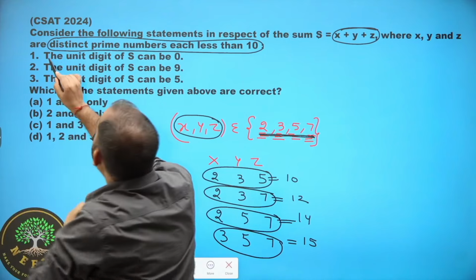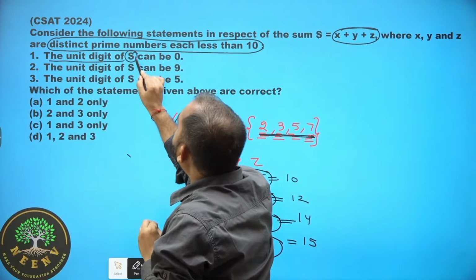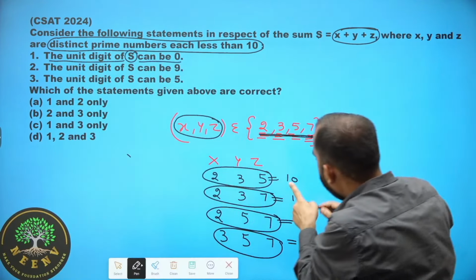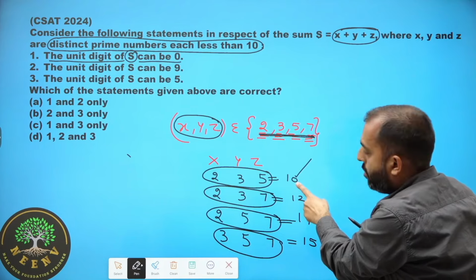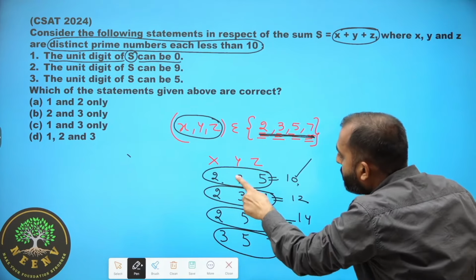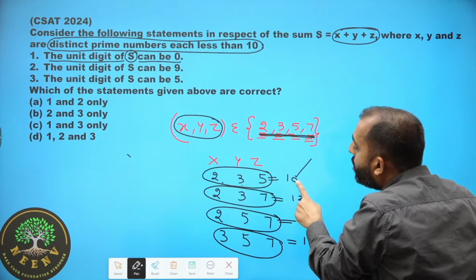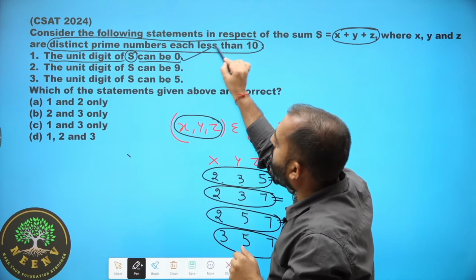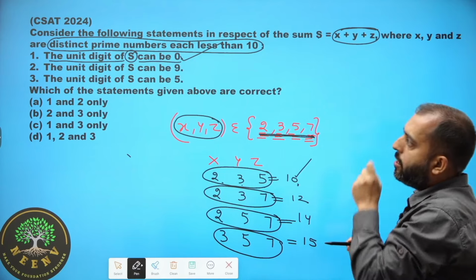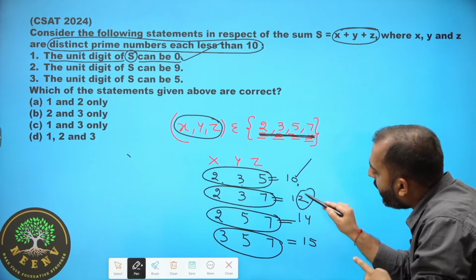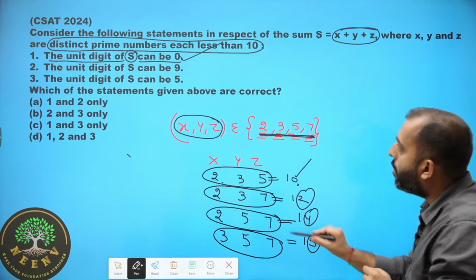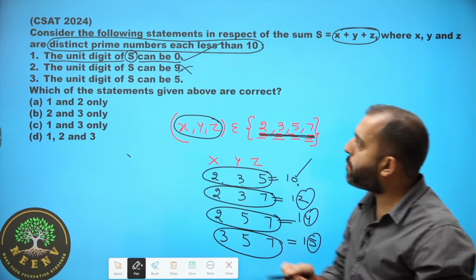Now, the unit digit of S can be 0. Yes. For this particular case, the unit digit is 0. What is S? Sum of these 3 numbers. So unit digit 0 is possible. So statement 1 is right. The unit digit of S can be 9. Can you see unit digit 9 anywhere? No. So this is not possible.